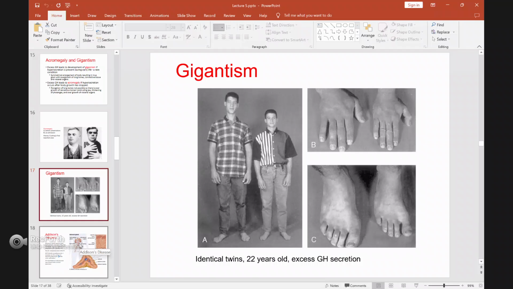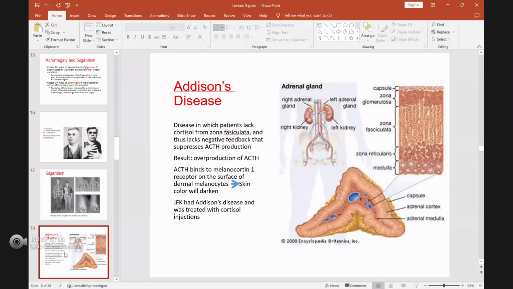So this is about the disease related to growth hormone. Just remember, the one that secretes growth hormone is the pituitary. The anterior part of the pituitary produces and secretes growth hormone. Another example of a hormone produced by the pituitary is ACTH. ACTH is adrenocorticotropic hormone, a hormone that stimulates your adrenal. The adrenal is an organ located above your kidney that produces cortisol.